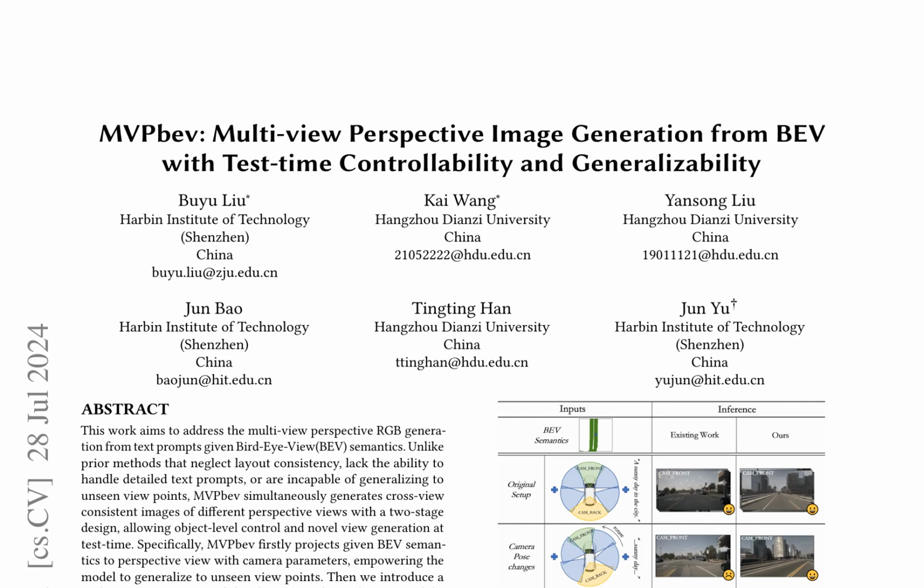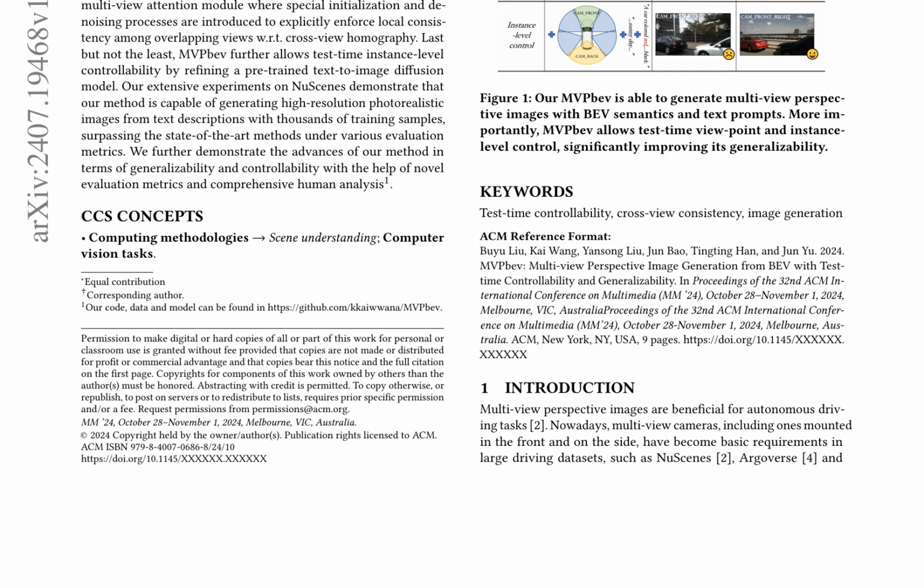The first stage of MVPbev projects given BEV semantics to perspective views with camera parameters, enabling the model to generalize to unseen viewpoints. The second stage introduces a multi-view attention module with special initialization and denoising processes to enforce local consistency among overlapping views with respect to cross-view homography. This design allows for object-level control and novel view generation at test time.